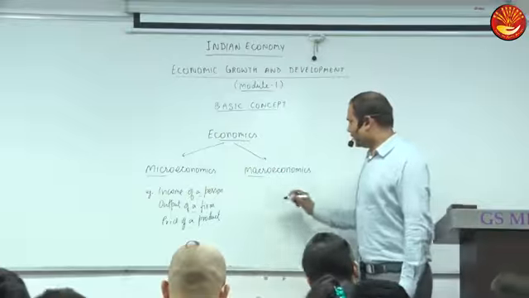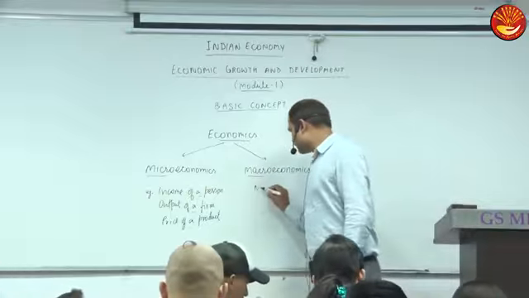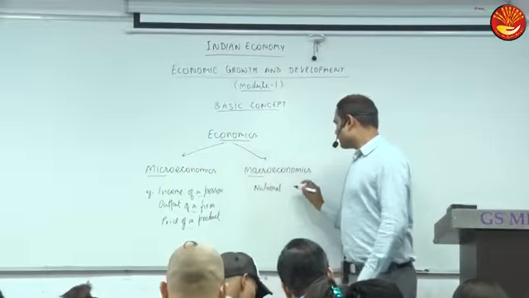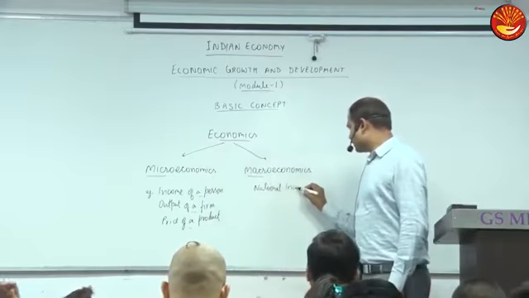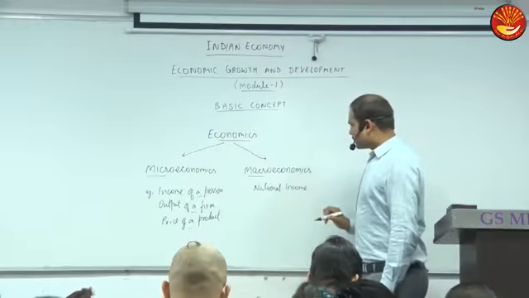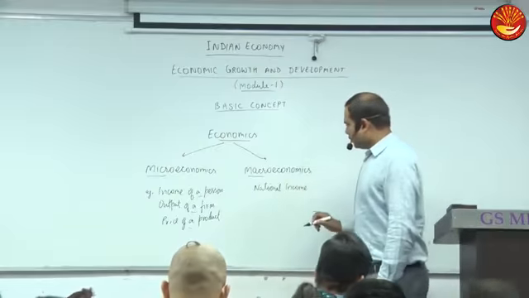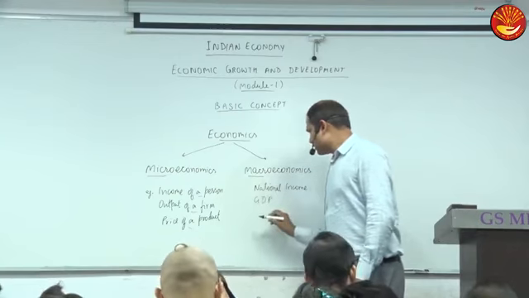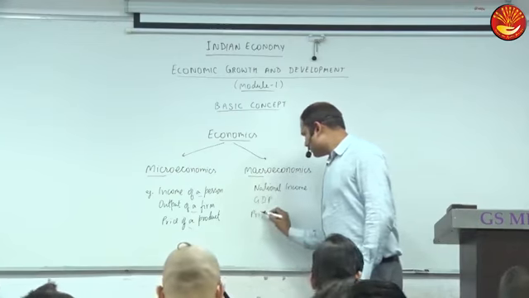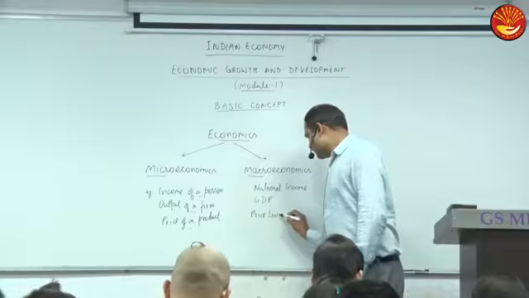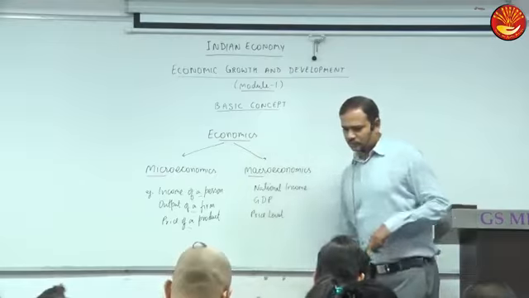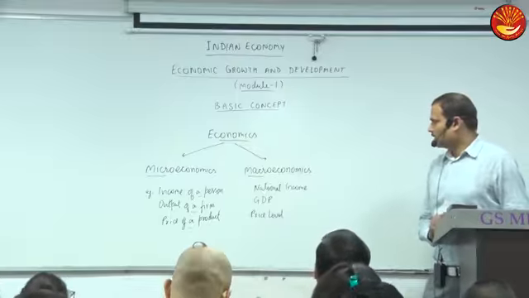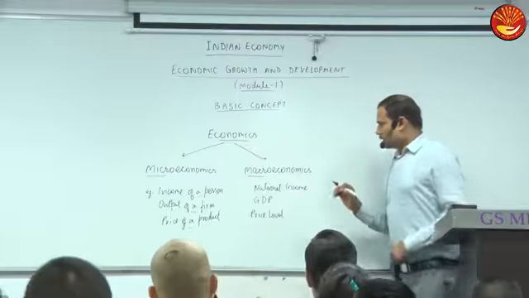Example: national income, GDP, price level, etc. You can see the comparison here.